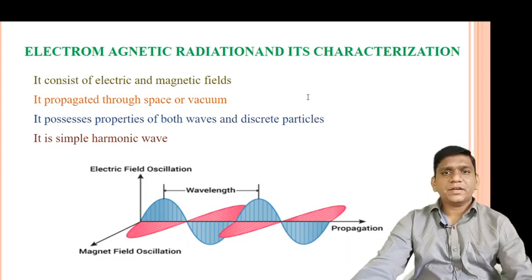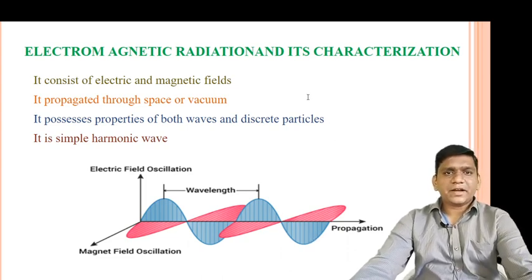The next topic is electromagnetic radiation and its characterization. So friends, electromagnetic radiation consists of energy associated with electric and magnetic fields resulting from acceleration of electric charge. So friends, electromagnetic radiation is nothing but energy, and this energy is associated with electric and magnetic fields.